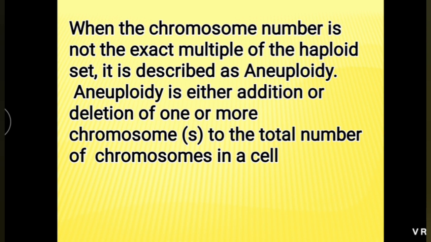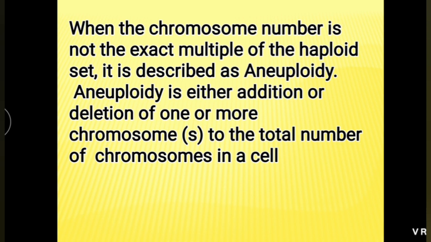Then when the number of chromosomes is not an exact multiple of the haploid set, it is described as aneuploid. Means, for example, in human, 47 chromosomes or 45 chromosomes may be present. It is not a multiple of the haploid set.